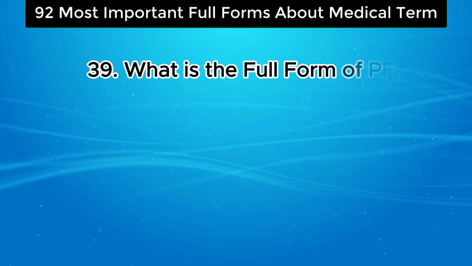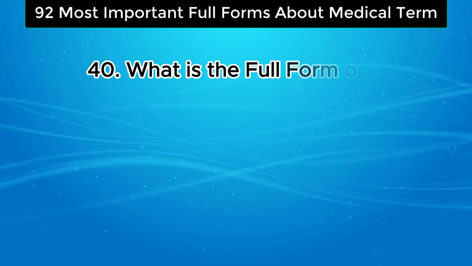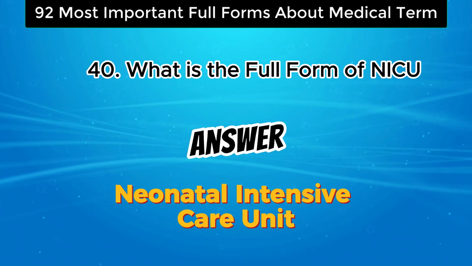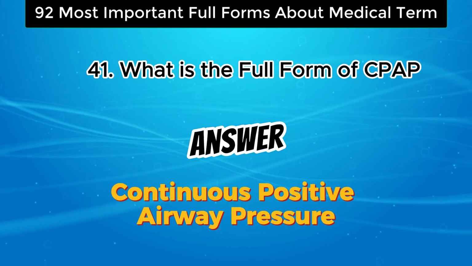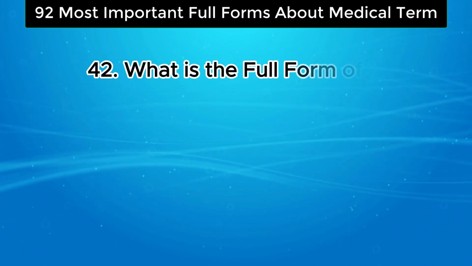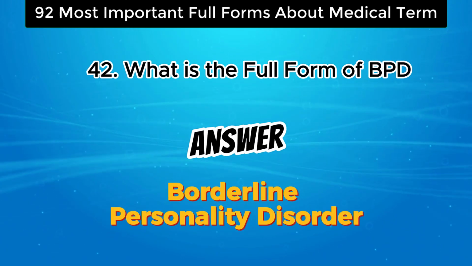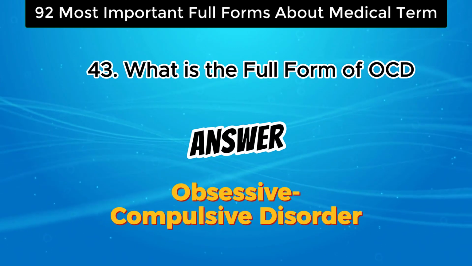What is the full form of PFT? The answer is pulmonary function test. What is the full form of NICU? The answer is neonatal intensive care unit. What is the full form of CPAP? The answer is continuous positive airway pressure. What is the full form of BPD? The answer is borderline personality disorder. What is the full form of OCD? The answer is obsessive compulsive disorder.